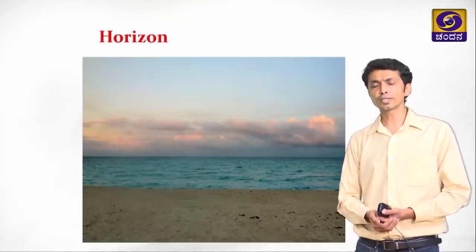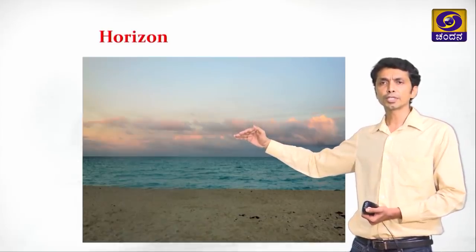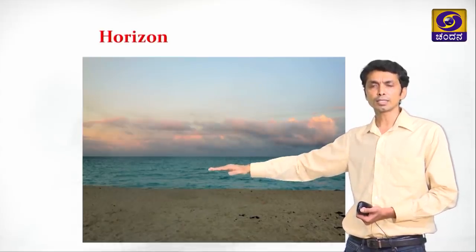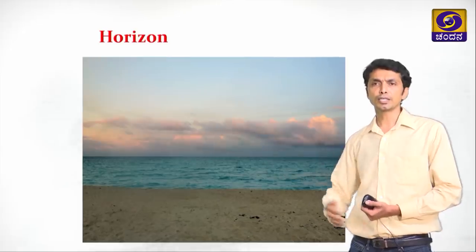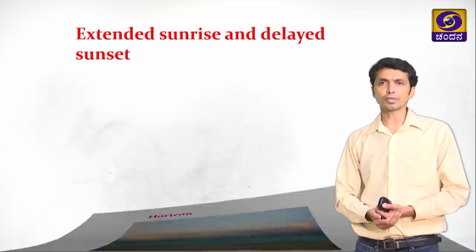Horizon. What is the horizon? The horizon is an imaginary line where we can see the sky and land, or the sea and sky, meeting each other. Now why do we need the horizon?